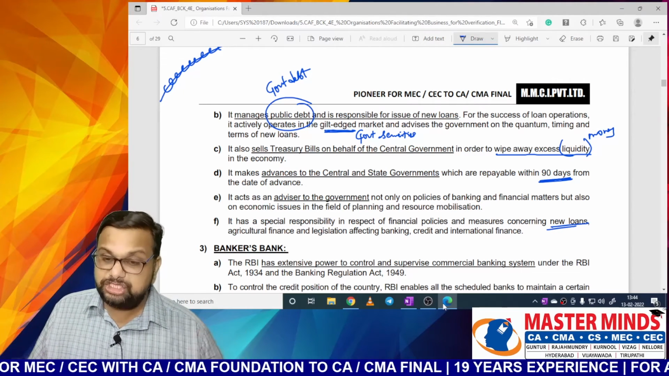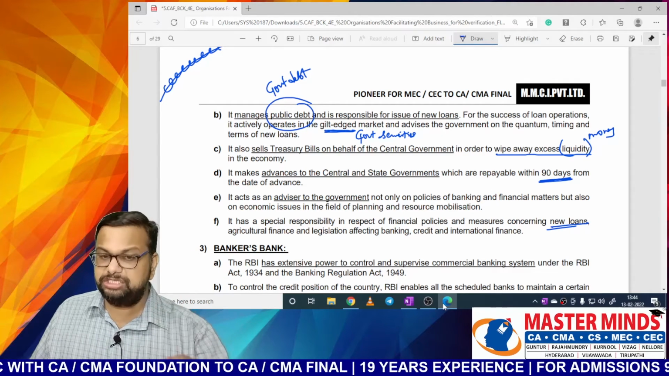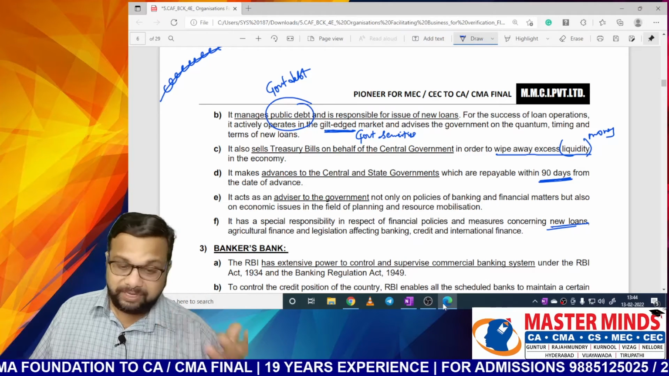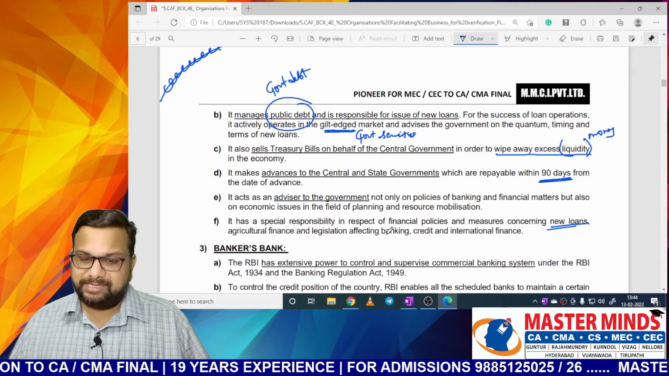Agriculture finance, legislation affecting banking, credit, and international finance. So these are the functions which the RBI will perform as banker to the government of India or state government. Okay, next, bankers' bank. This is the third function.